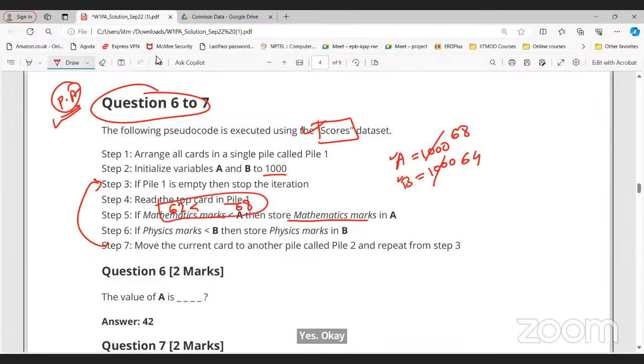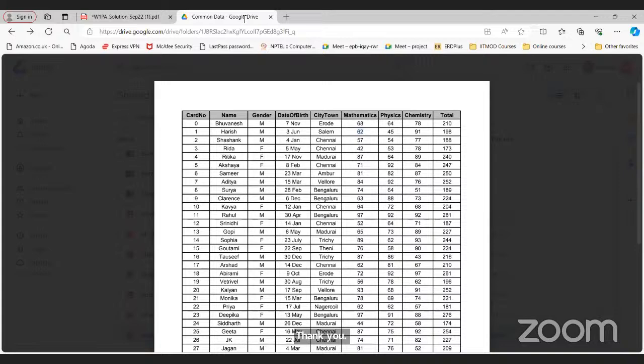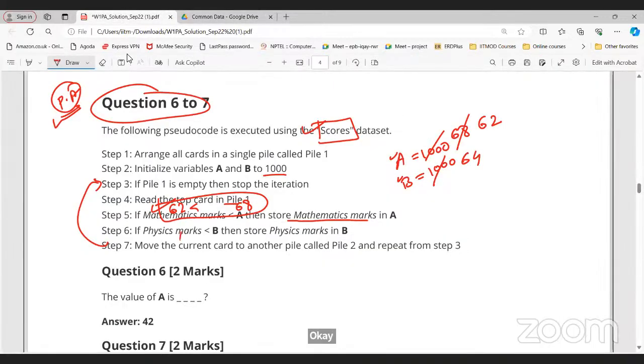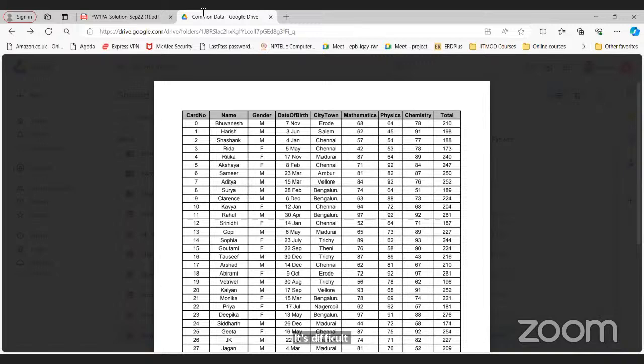Now again, this is true, right? Again, I will update A to 62. What about physics? 45, right? 45 is less than 64. Is it true? True. Then the value of B will be 45. Then again go to the next row.